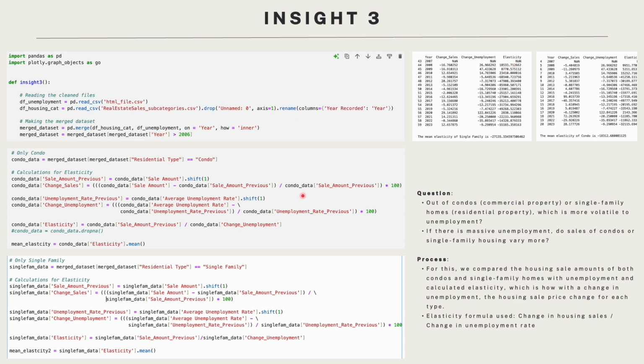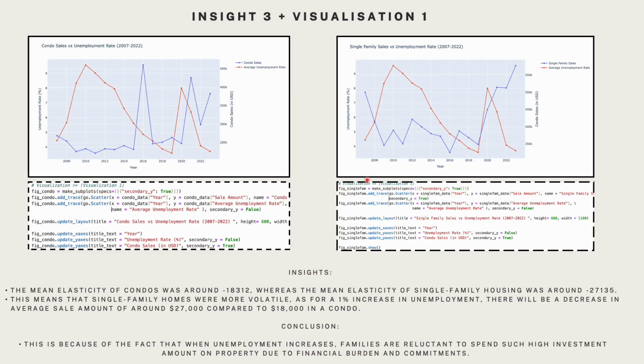I just found the change in unemployment rate divided by the change in sales amount, and just found the ratio to find the elasticity for both of them, and the output is shown on the right. Continuing on Insight 3, here are the two visualizations that we created, and we just used the add trace method to do both of them.